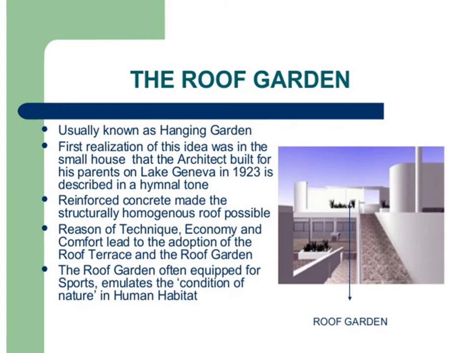The next concept he put forth is the roof garden, usually known as the hanging garden. The first realization of this idea was in the small house the architect built for his parents on Lake Geneva in 1923. Reinforced concrete made a structurally homogeneous roof possible. Reasons of technique, economy and comfort led to the adoption of the roof terrace and roof garden. The roof garden, often equipped for sports, emulates the condition of nature in human habitation. The picture of the roof garden is shown on the right.